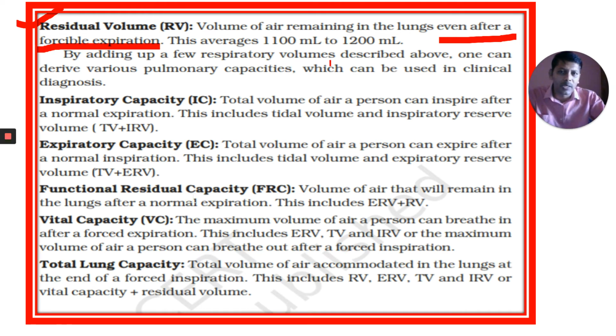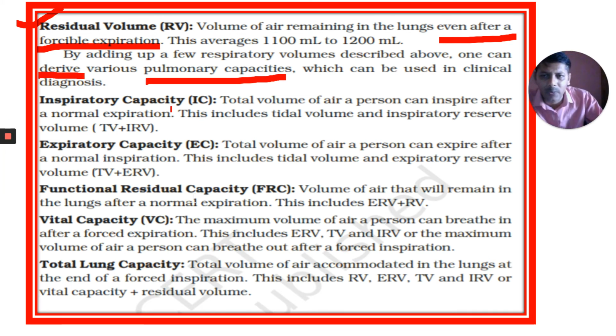By adding a few respiratory volumes described above, one can get various pulmonary capacities. How many capacities are there? Let us see first, the full form, then the abbreviation. Inspiratory capacity is abbreviated as IC. Expiratory capacity is abbreviated as EC. Functional residual capacity is abbreviated as FRC. Vital capacity is abbreviated as VC. Total lung capacity is abbreviated as TLC.